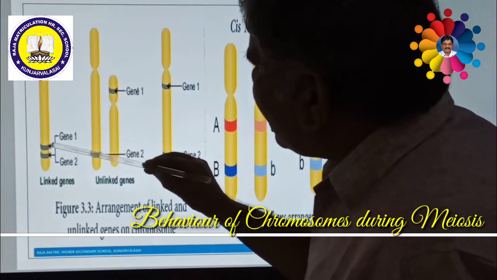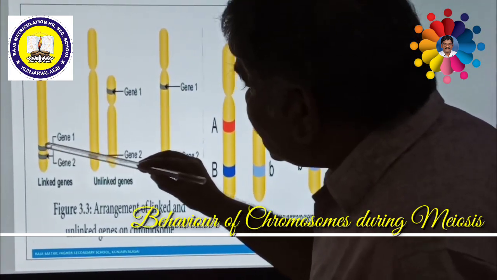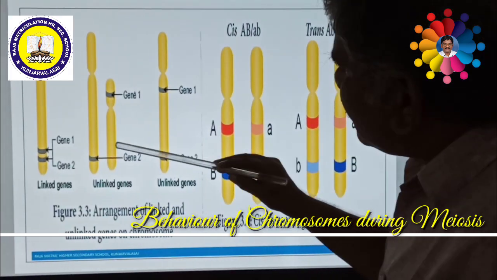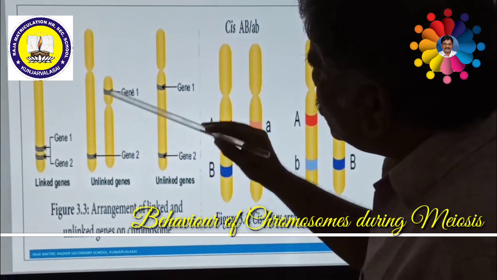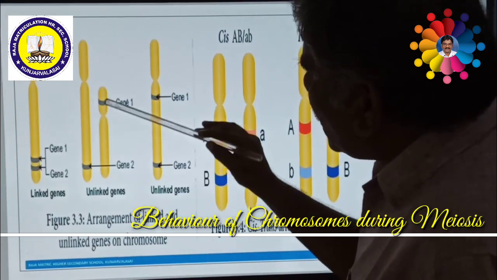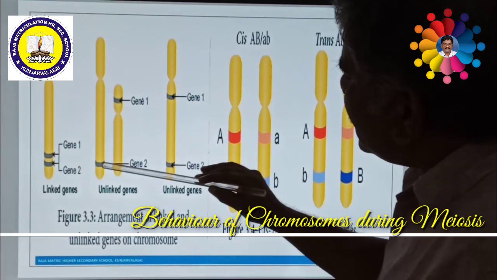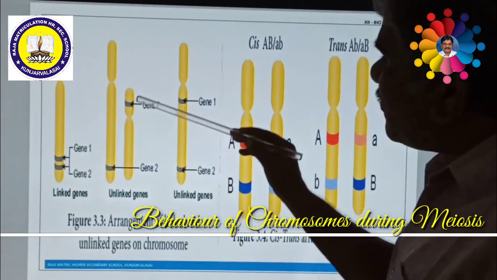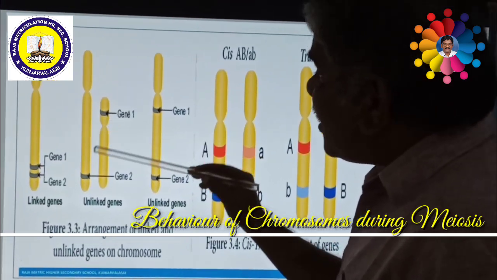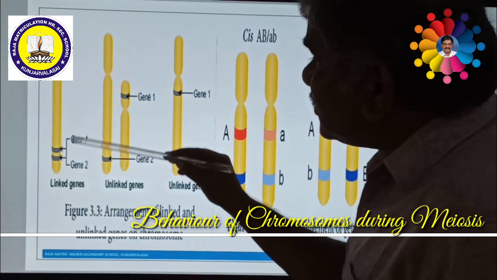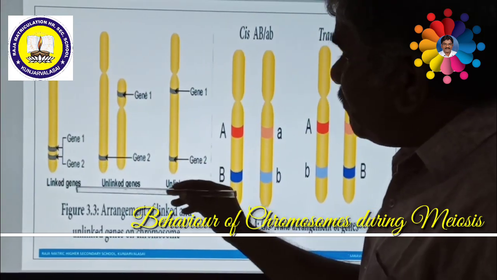So these linked genes are very close to each other. That is why there is no crossing over. But here, consider the distance between these two genes present on different chromosomes. There is a possibility of crossing over, and these are called unlinked genes. So if the genes are far away from each other, they are called unlinked genes. Genes present very close to each other on the same chromosome are called linked genes.